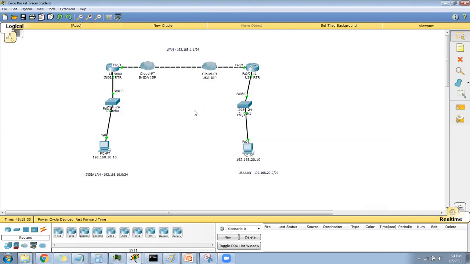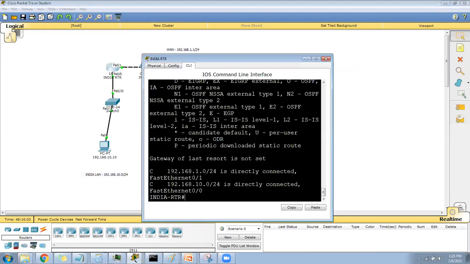If you remember yesterday, we knew about this network, so we added a static route, and the USA router knew about this destination, so we added a static route. But today, let's consider the Hyderabad India router doesn't know about the destination LAN here, and the USA router doesn't know about the India LAN. What is the solution? They just have internet and are connected, and this machine wants communication at any cost. The solution is the default route.